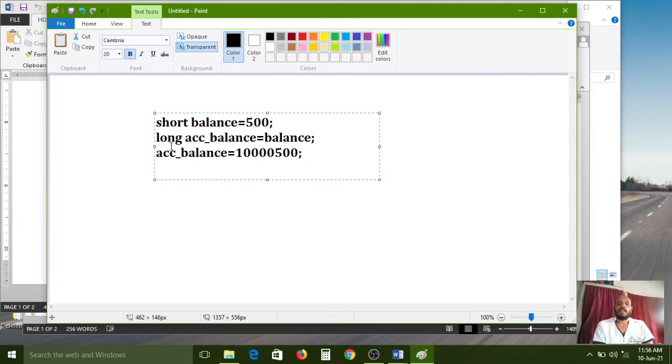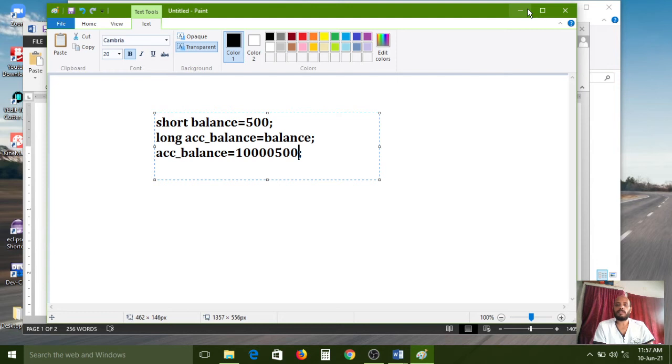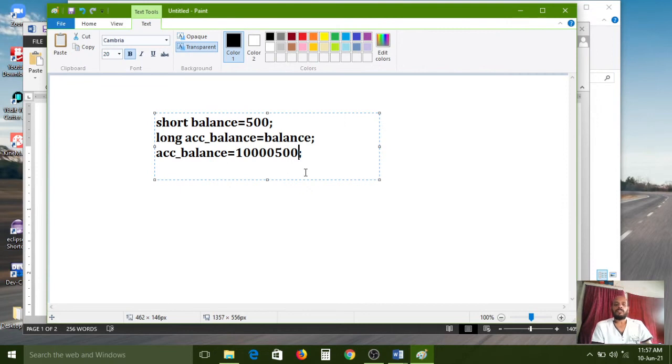This type of conversion is called automatic conversion: a short data type value can be assigned to a long data type. Here I have shown one diagram. Carefully observe what I am going to tell you. There are two types of casting. First one is implicit casting, second one is explicit casting. Sometimes we need to increase the data type range, and in that case we can use casting.